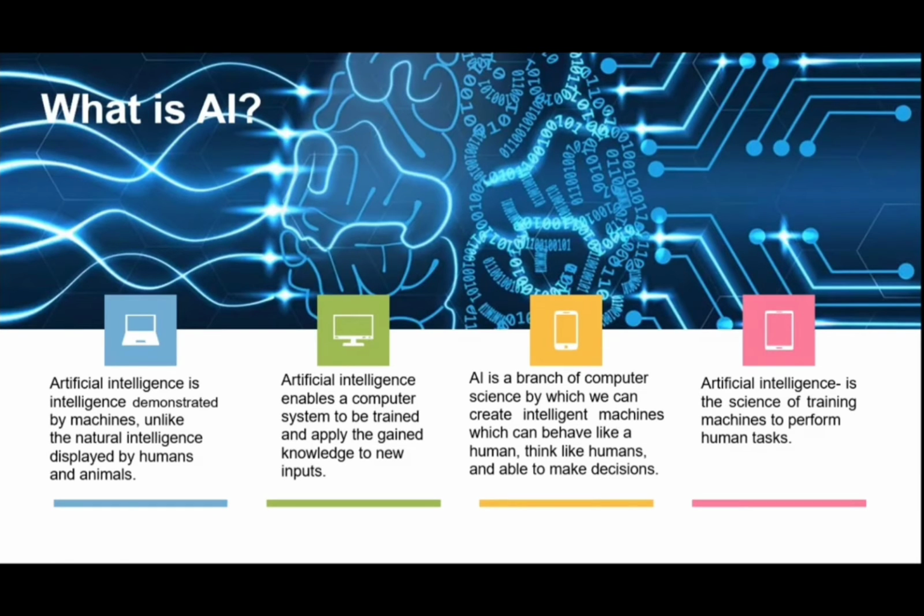Intelligence. Can anyone tell me what is intelligence? It seems very simple, but it's a very big, tough question, I can say. More knowledge, yes, knowledge. How do you get the knowledge? Talent.